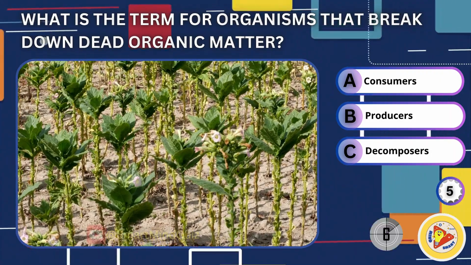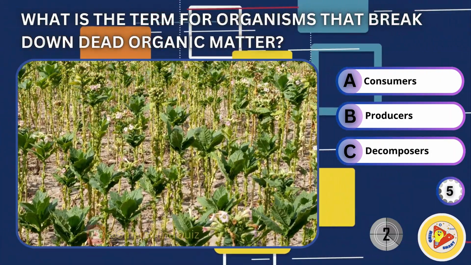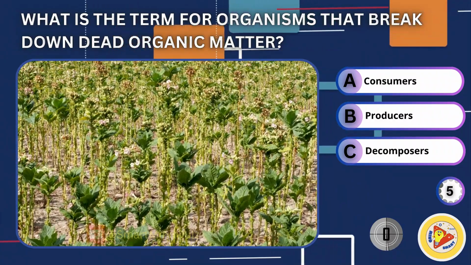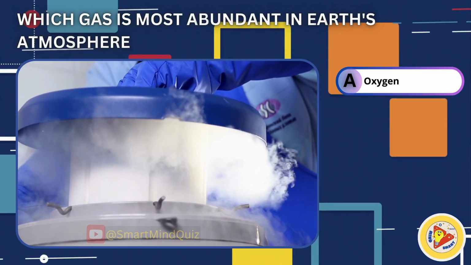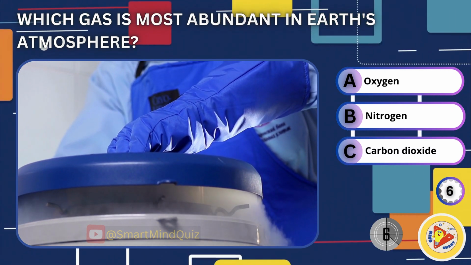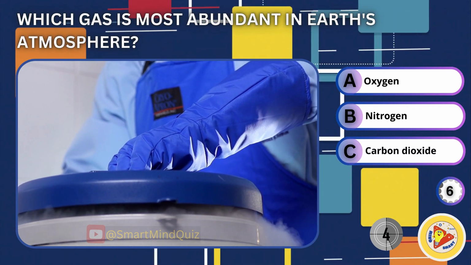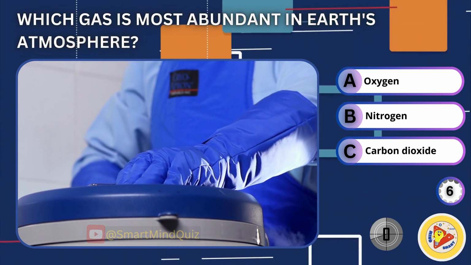Consumers, producers, decomposers. It is decomposers. Which gas is most abundant in Earth's atmosphere? Oxygen, nitrogen, carbon dioxide. The answer is nitrogen.